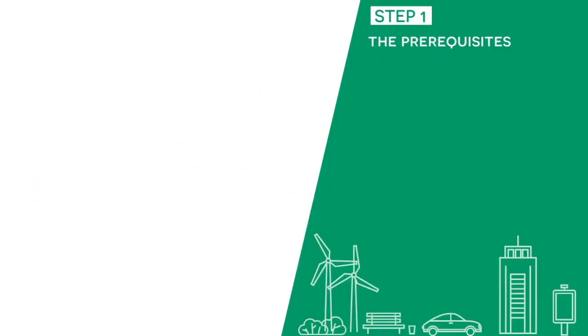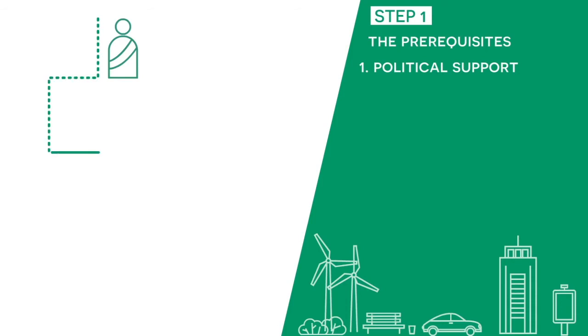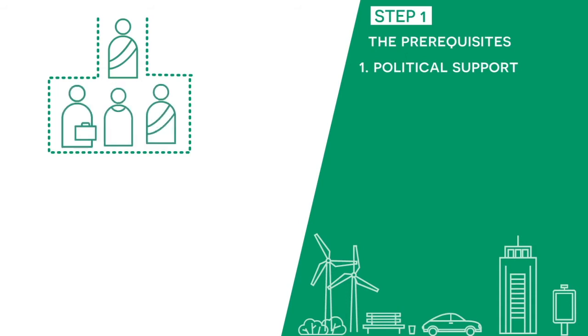Before you start, the first step is to make sure that your municipality has the following 5 prerequisites. Political will. Local authorities have the power to mobilize and coordinate resources. Whether the initiatives come from the private sector, civil society, or the municipality itself, they will need a long-term political support. Impulse and political commitment are 2 essential ingredients of the process.